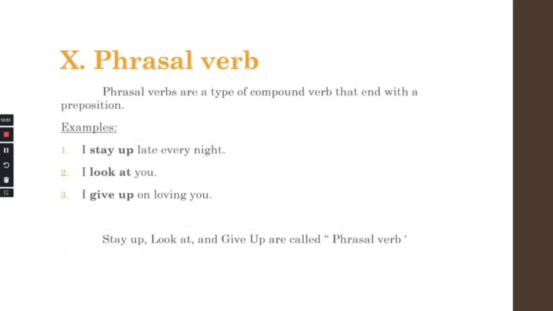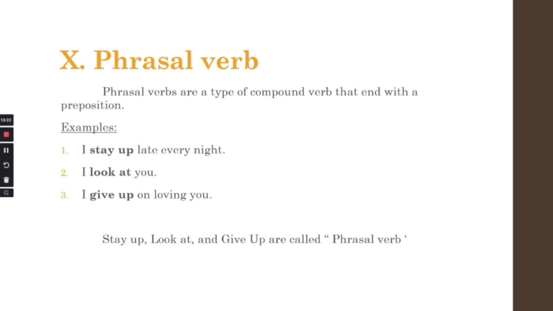Now it's come to the last one. It's going to be phrasal verb. Phrasal verbs are types of compound verb that end with prepositions. So look at this together, guys. Look at the examples. I stay up late every night. So stay is a verb and up is a preposition. So verb plus preposition is going to be a phrasal verb.